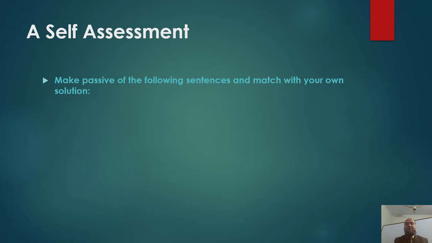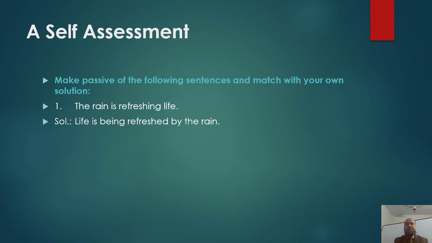Now there is a self-assessment. You will make passive of the following sentences and match with your own solution. Sentence number 1. The rain is refreshing life. Make its passive. The rain is refreshing life. Now match your answer with the given solution. Life is being refreshed by the rain. If there are mistakes, correct them and clarify yourself.